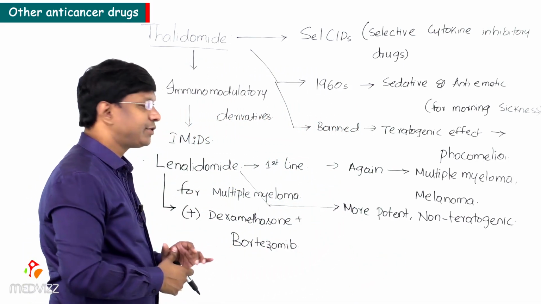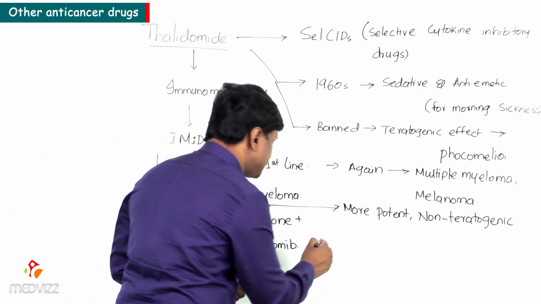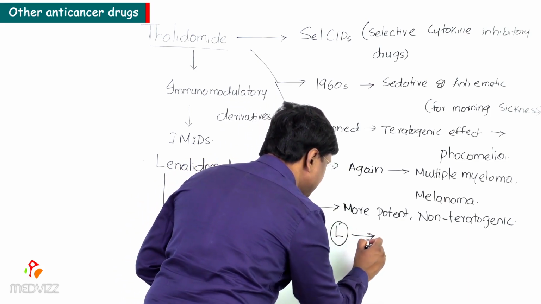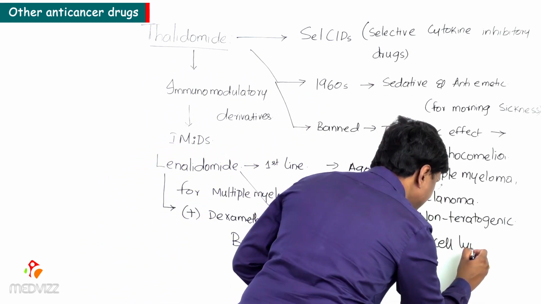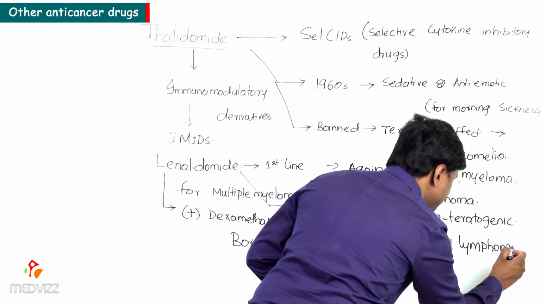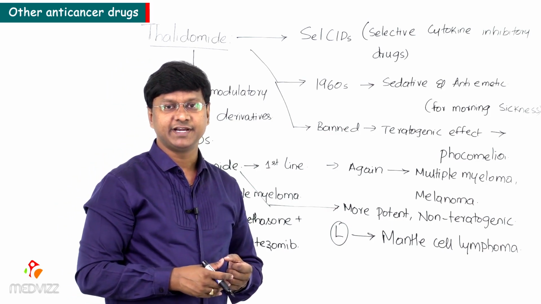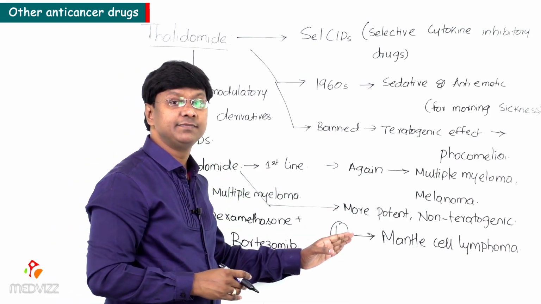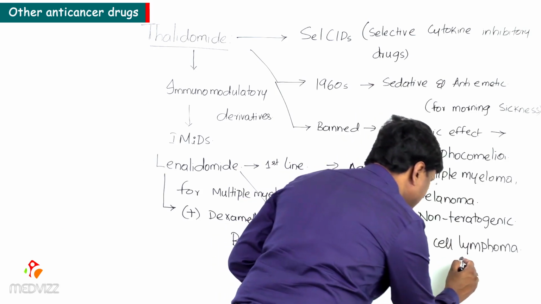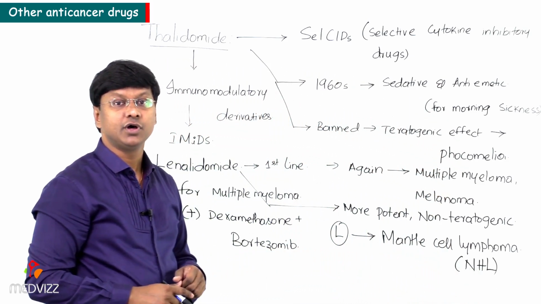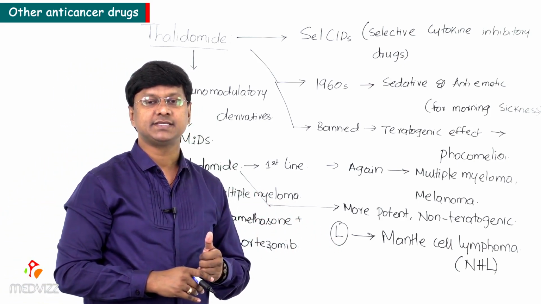Next, the other important thing is, where is this particular lenalidomide used or approved? Remember, it is approved in the treatment of mantle cell lymphoma, right? Now what is mantle cell lymphoma? These are tumors originating from the white cells. Very particularly, mantle cell lymphoma is a rare aggressive form of non-Hodgkin's lymphoma. So lenalidomide has recently been approved for mantle cell lymphoma.